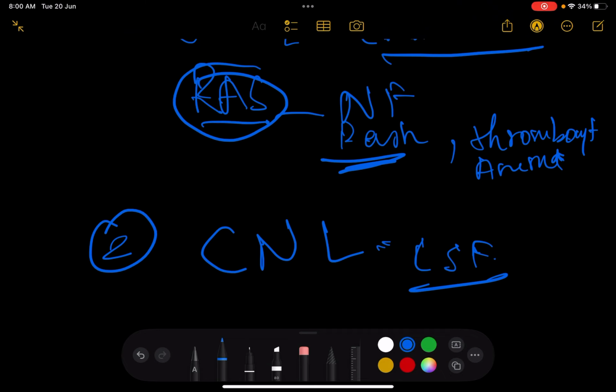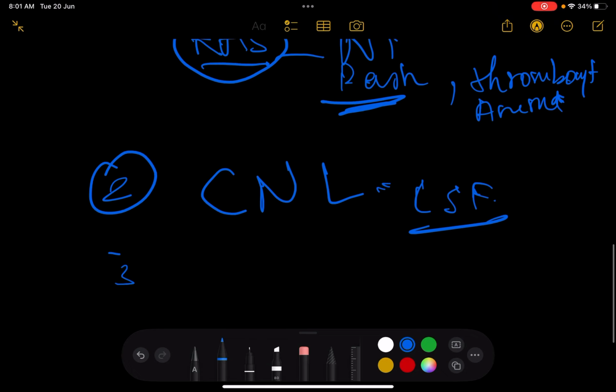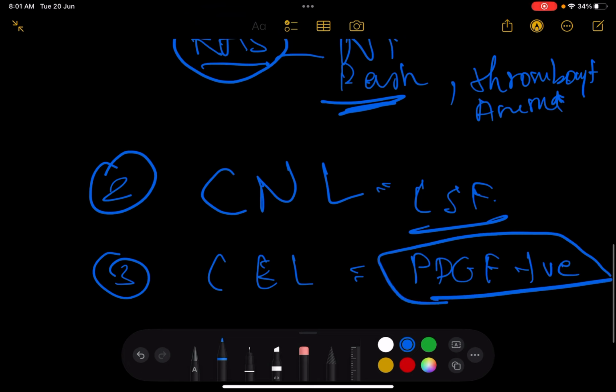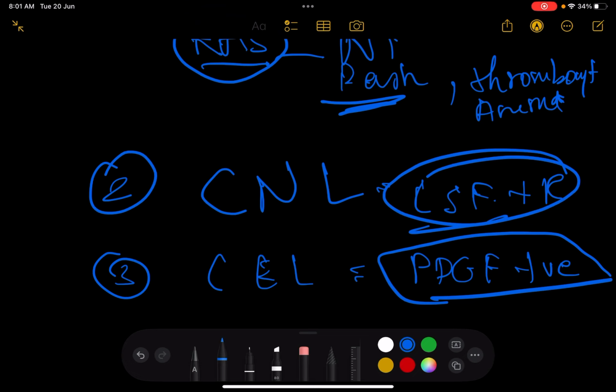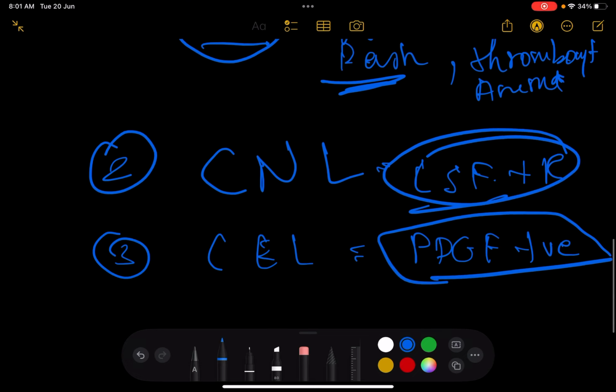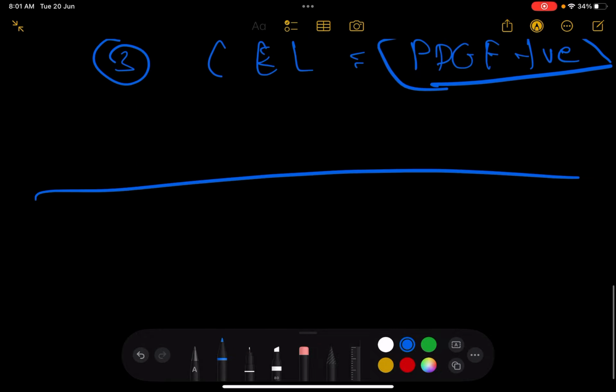There's also chronic eosinophilic leukemia. It is very similar to chronic neutrophilic leukemia, but it has a PDGF, platelet-derived growth factor, positive mutation, and a CSF positive mutation. Those are the different types of leukemia. I do not really want to waste much time on it, and I would definitely jump back into CML.